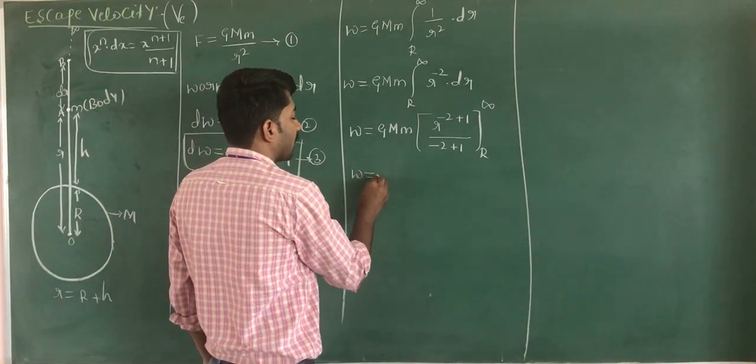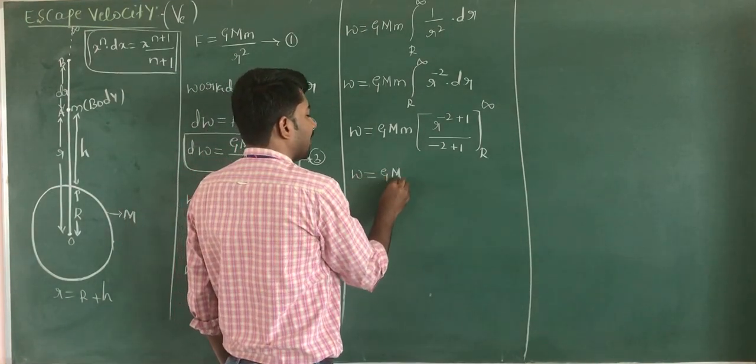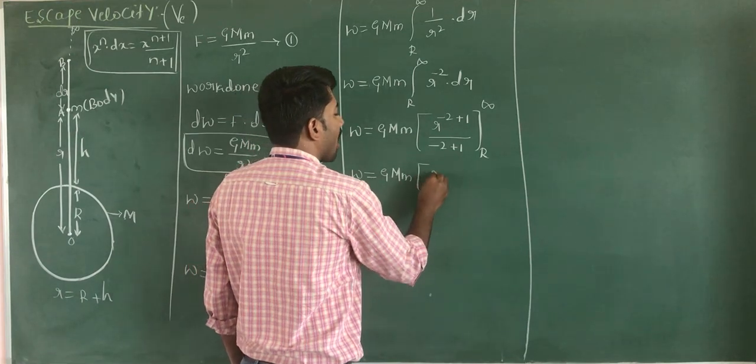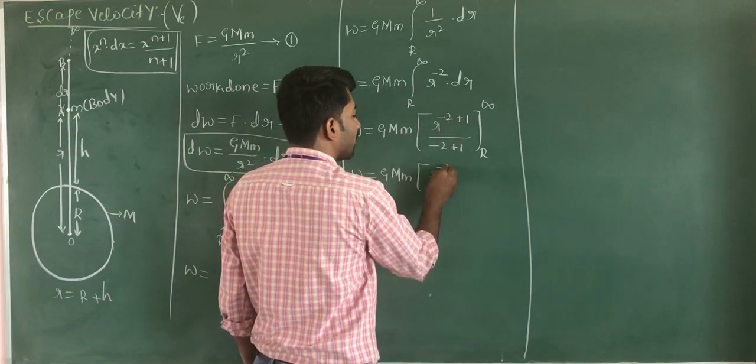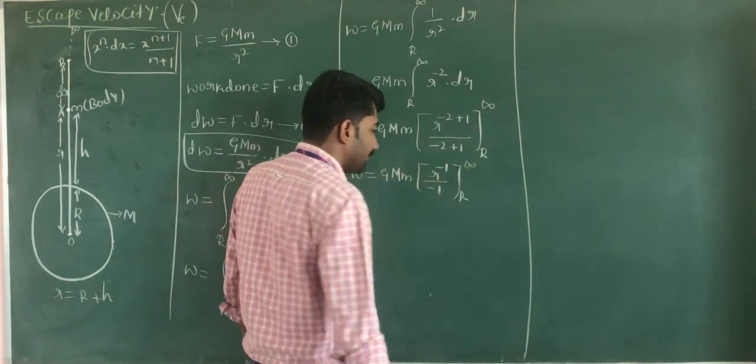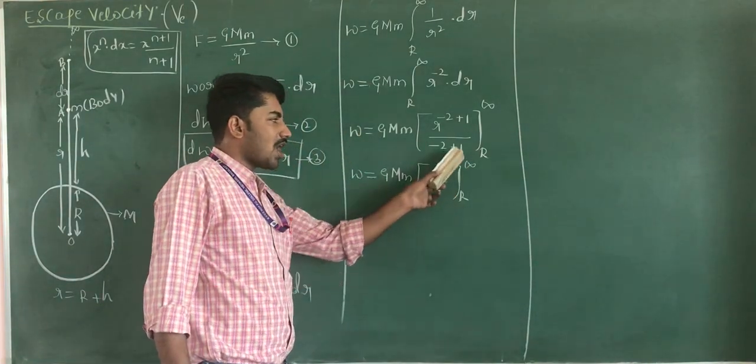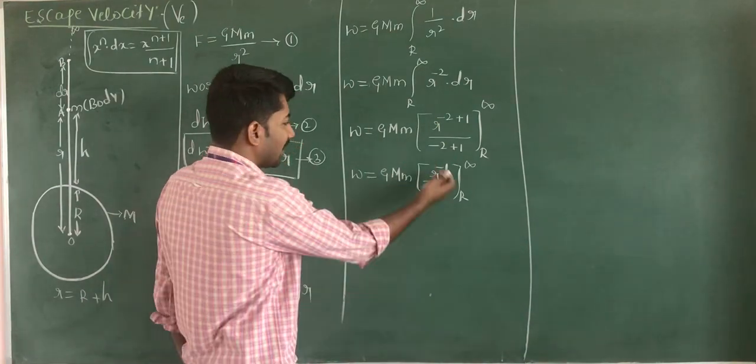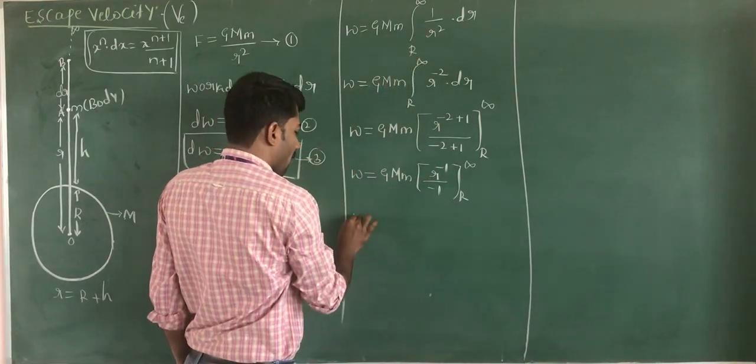Now we get W is equal to G capital M into small m, r to the power of minus 2 plus 1, that is minus 1, divided by minus 1, with the initial value r and final value infinity. Again you can write this equation in this form, we get